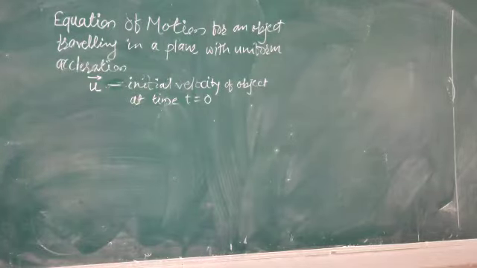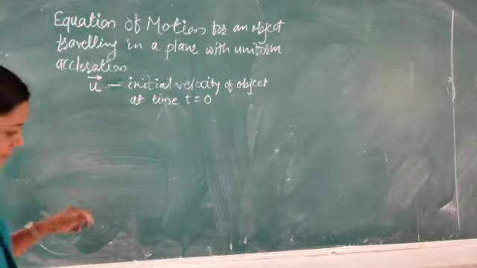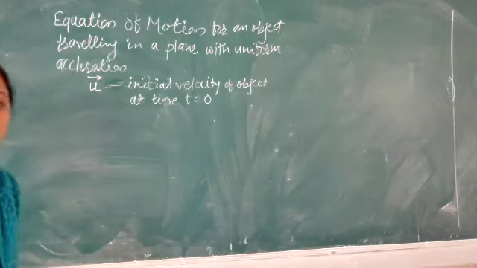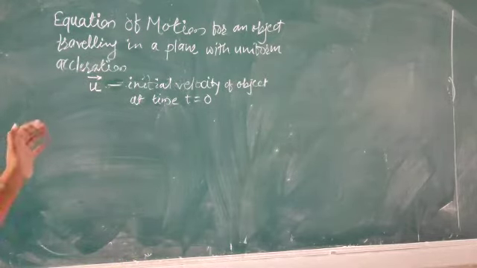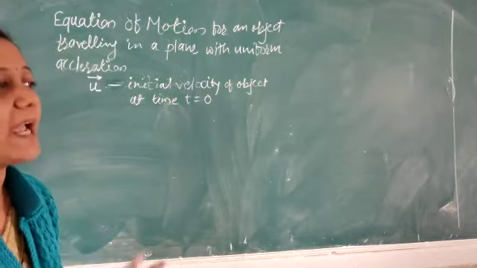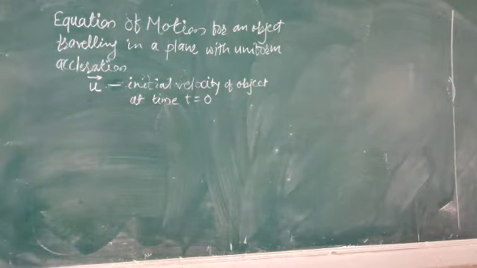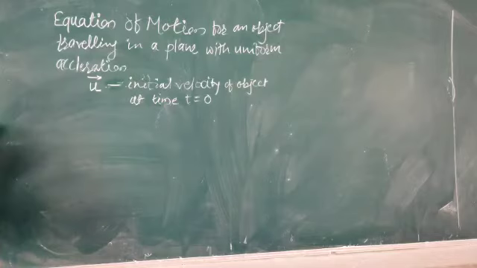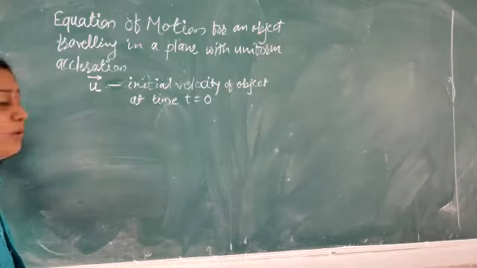As the particle covers some distance, meaning when it is displaced from the initial position and reaches another point, the time interval will change. So the velocity of that object will also change with respect to time.